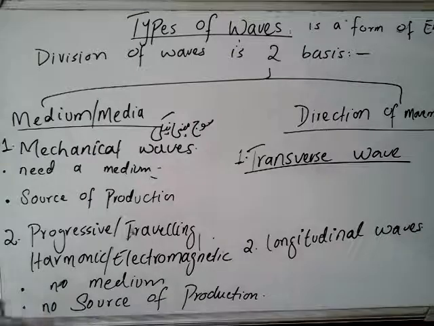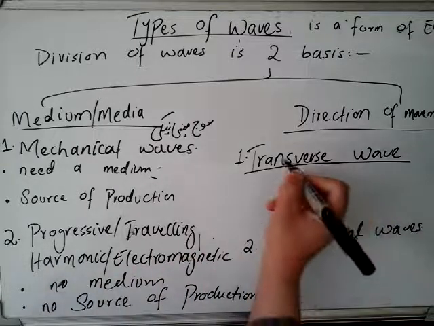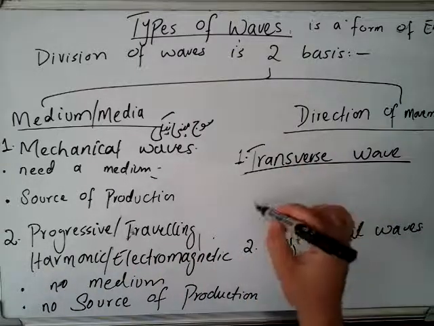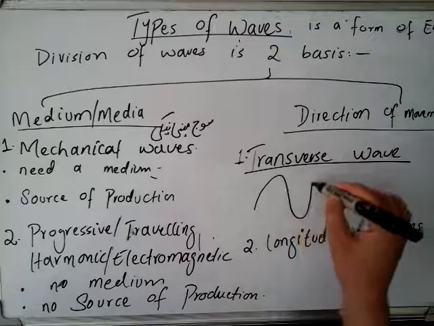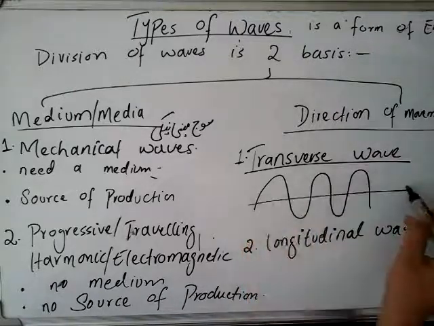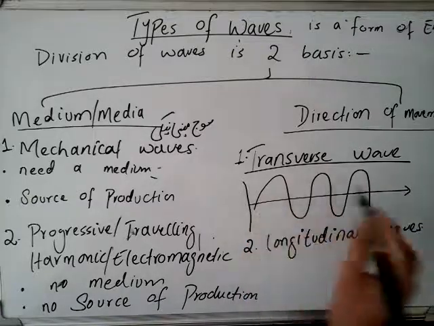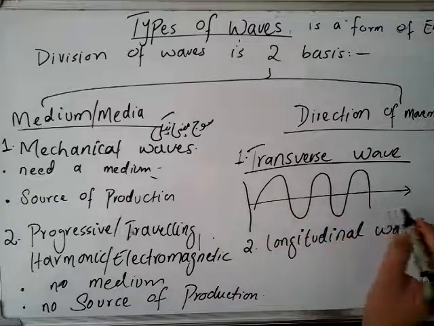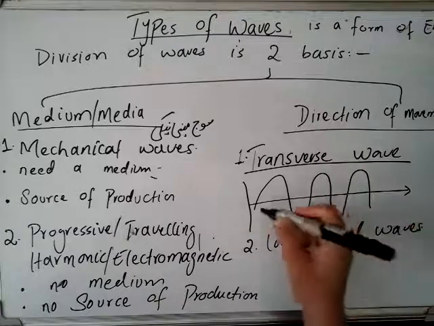Transverse waves, as the name indicates, move up and down in the direction of the wave. If this is the wave, the transverse wave will move perpendicular, up and down.